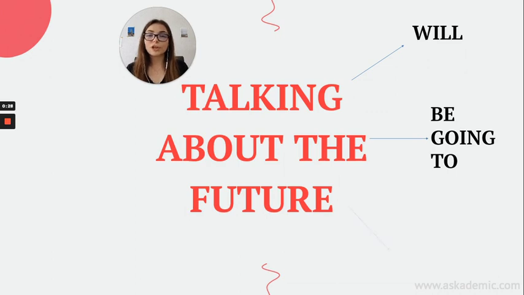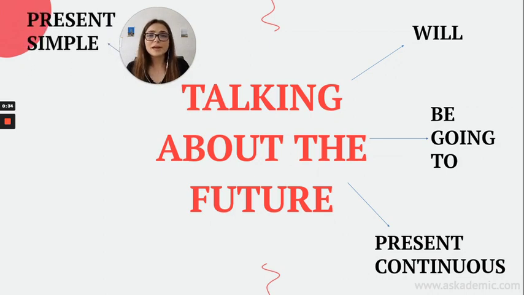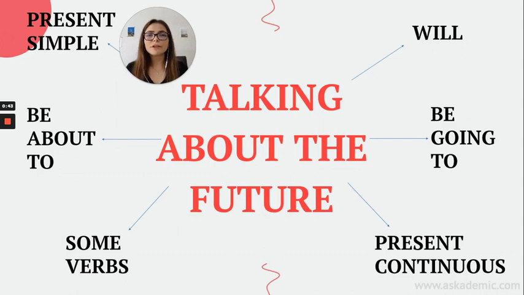No, we can use present continuous tense and also simply present simple tense, and just like be going to but slightly differently, be about to, and I will give you some everyday verbs that we use while talking about the future as an extra. So let's talk about will and going to.